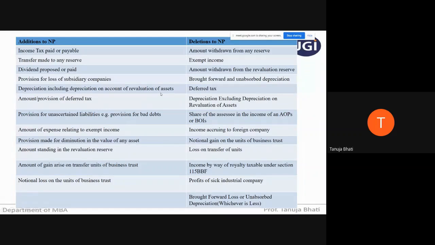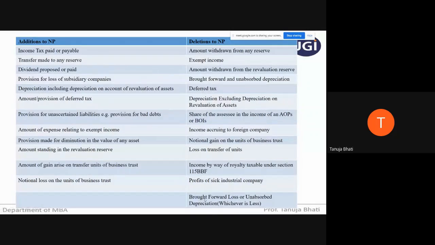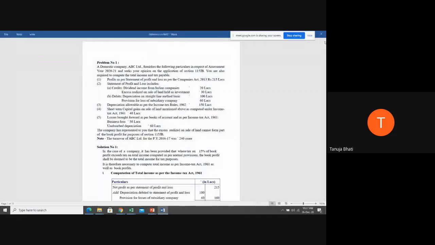So remember, once again, I'm repeating, when it is relating to depreciation and you're calculating book profit, don't consider as per IT provisions. Take the normal depreciation, add to that revaluation of asset and add it to the net profit. But when you're minusing from the net profit, minus only the normal depreciation, excluding the depreciation on revaluation of asset. The next important thing is brought forward loss or unabsorbed depreciation, whichever is less, that you're supposed to minus from your net profit. And as and when we do the problems, I will help you all remember.